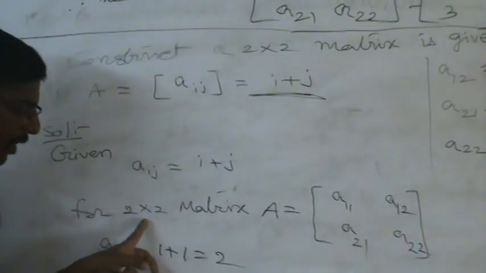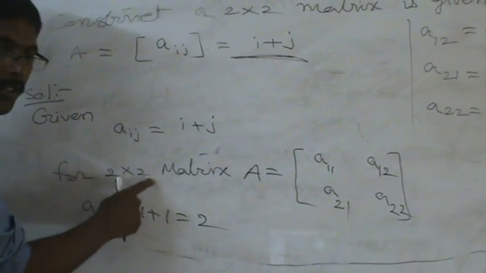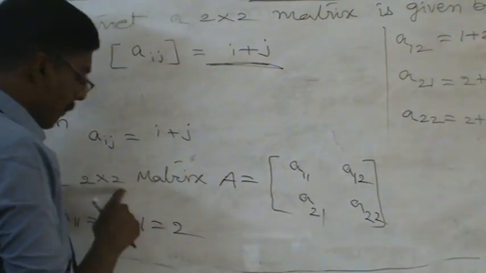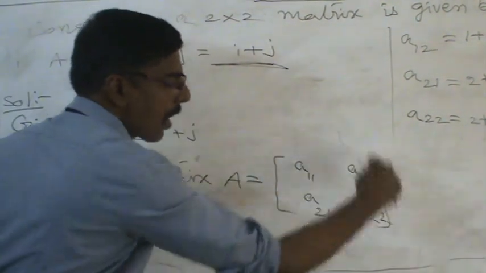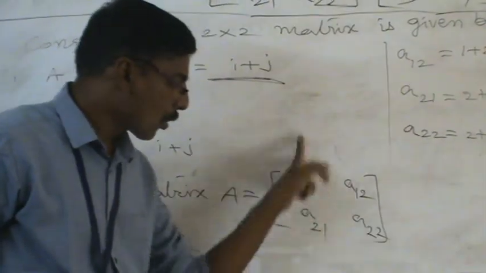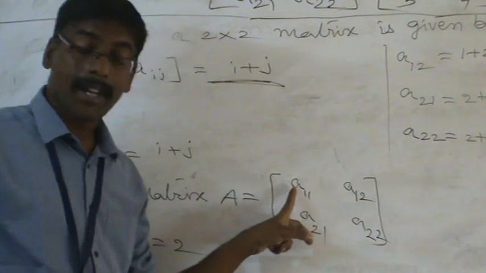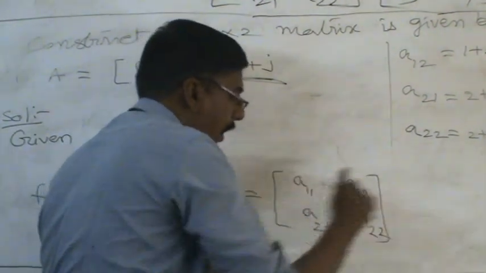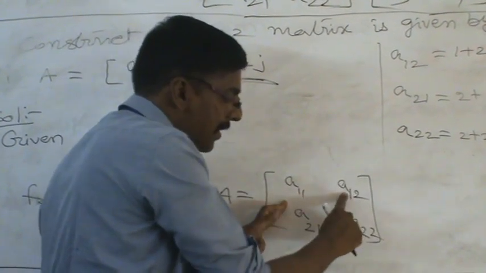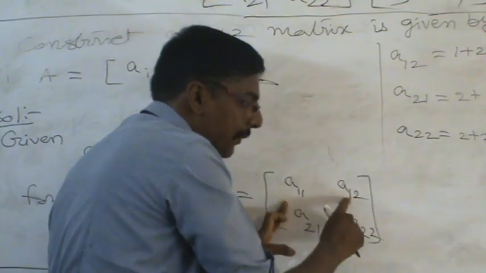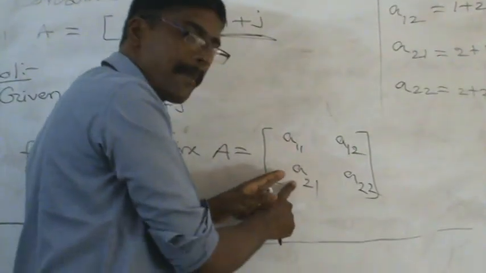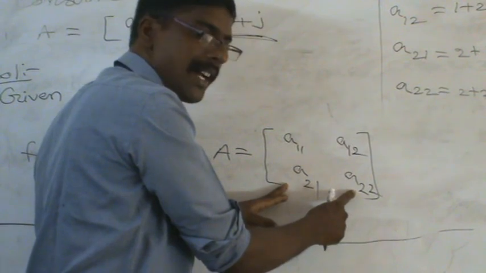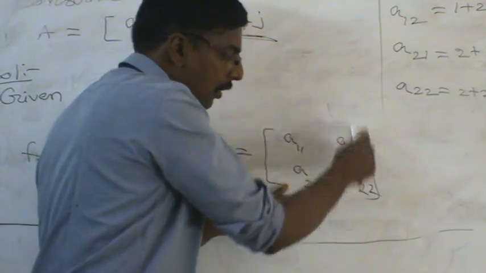Here we are framing a 2 by 2 matrix. The meaning of 2 by 2 matrix is 2 rows, 2 columns. I already explained for you in the representation of the matrix. This element, first row, first column, is called A11. This element, first row, second column, is called A12. This element, second row, first column, is A21. This element, second row, second column, is A22.